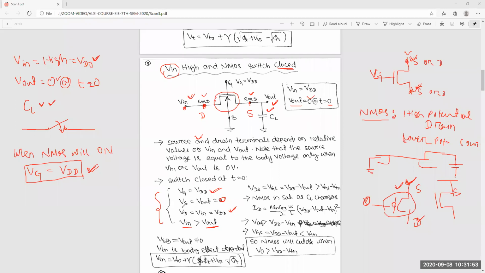Okay. If you are clear on one configuration, the next configuration will take less time to discuss, so that's why I'm giving more time here. Please understand these things. Now you can see VDS, drain to source. What is the voltage at the initial condition, when Vout is 0 at t equal to 0? VDS is Vin minus Vout, which is VDD.